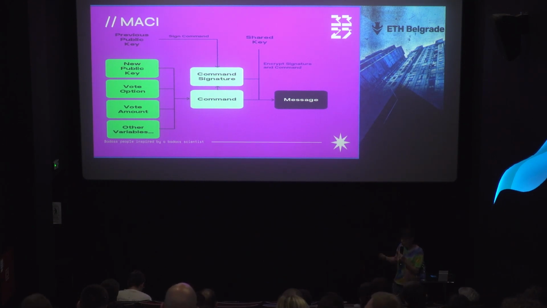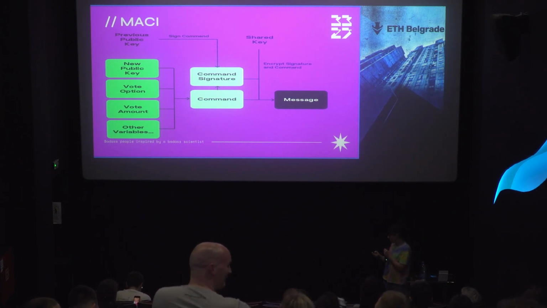Okay? When the coordinator decrypts the message, he will update his state. He will write that this voter changed his public key, and his new public key will be public key 2. And he will update state 3 with the vote for option 1. After that, the user can vote again.